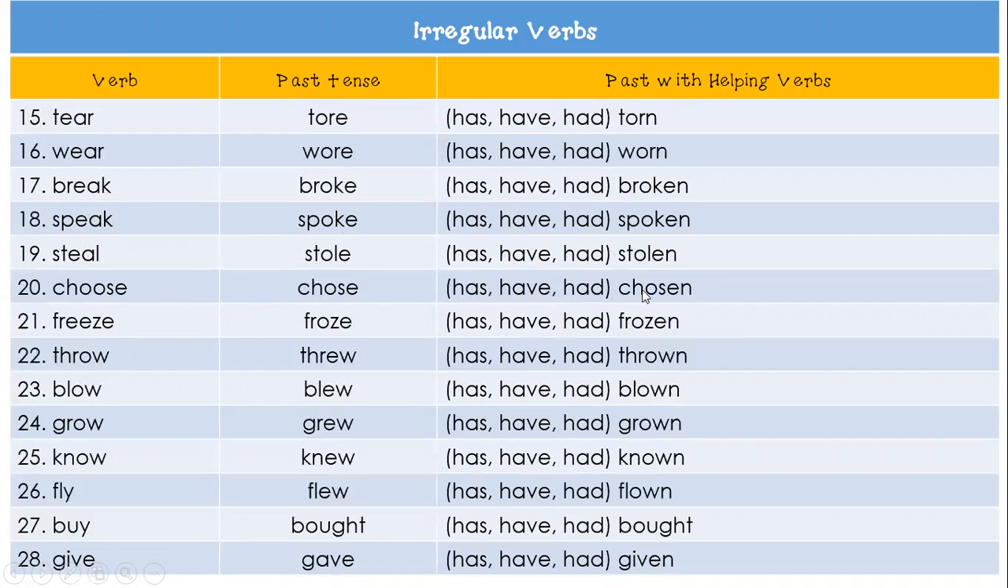Now, I want you to notice that not only does the spelling change for the past tense, but it also changes for the past with helping verbs, such as tore, torn, wore, worn, and please look at the pointer so you can see which word I'm talking about. Broke, broken, spoke, has, have, had, spoken, stole, has, have, had, stolen, chose, has, have, had, chosen, froze, has, have, had, frozen,